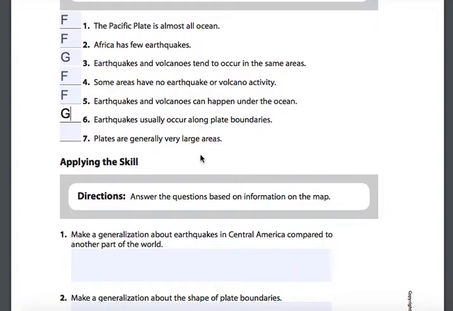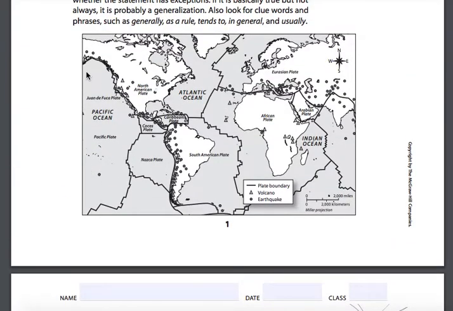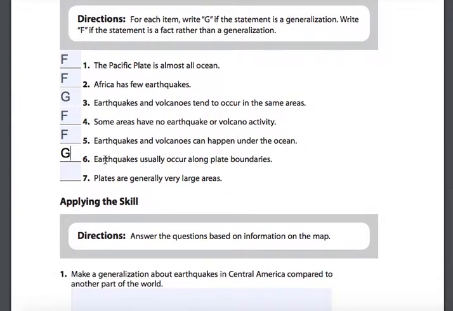Number 7, plates are generally very large areas. If you look at the map here, you can see that the Pacific plate is very large, the South American plate is very large, the Nazca plate is very large, but here in the Caribbean, maybe you have these distinctions or exceptions that are relatively smaller in comparison to some of those other plates. So you could say that this is a generalization because you might have several of those exceptions.